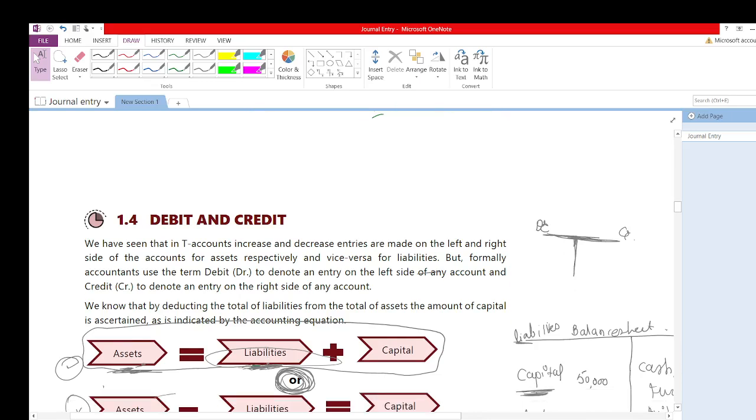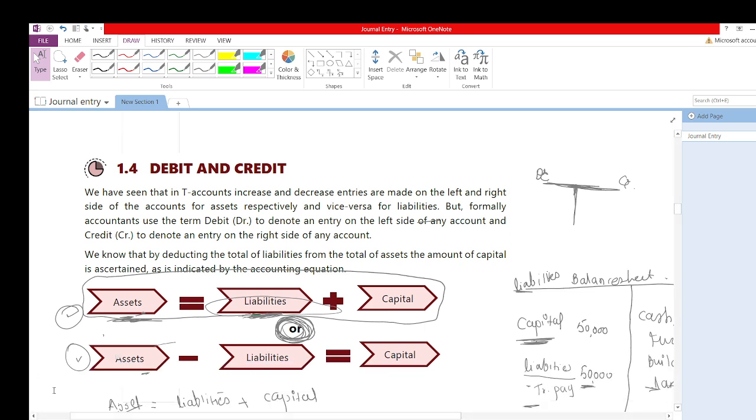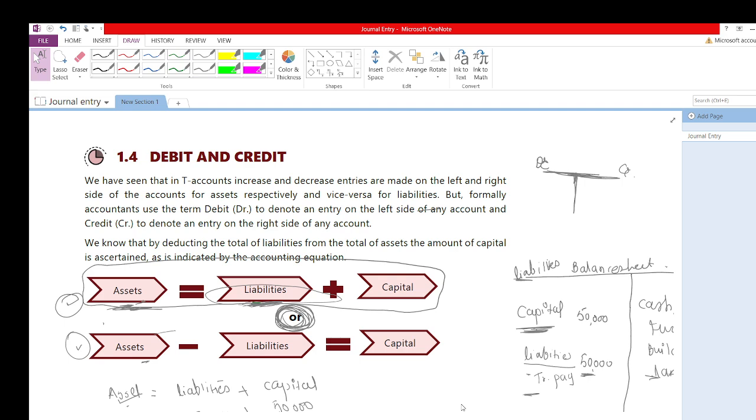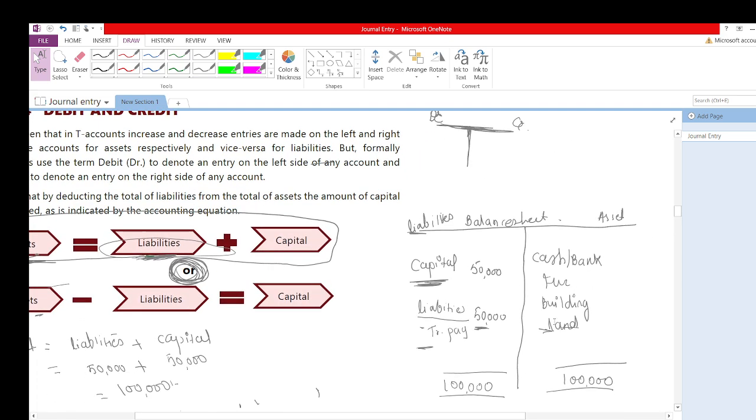Further moving, I told you about debit and credit and the T-shape account. This T-shape format is called an account, and this side will be the debit side, this side will be the credit side. I also explained the equation, asset is equal to liabilities plus capital, using the balance sheet we wrote, where assets total 1 lakh.